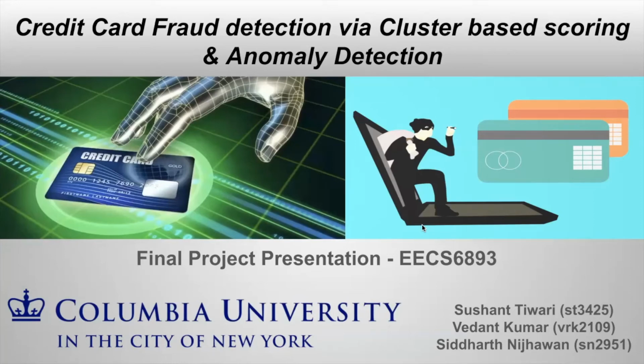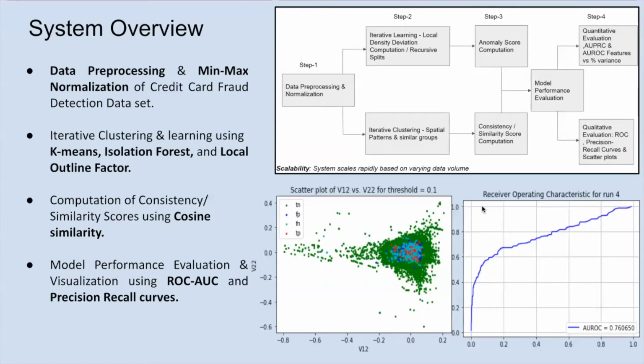Hi everyone. The title of our project is Credit Card Fraud Detection via Cluster-Based Scoring and Anomaly Detection. Starting with a brief system overview, step 1 is to perform data preprocessing and min-max normalization of the dataset.